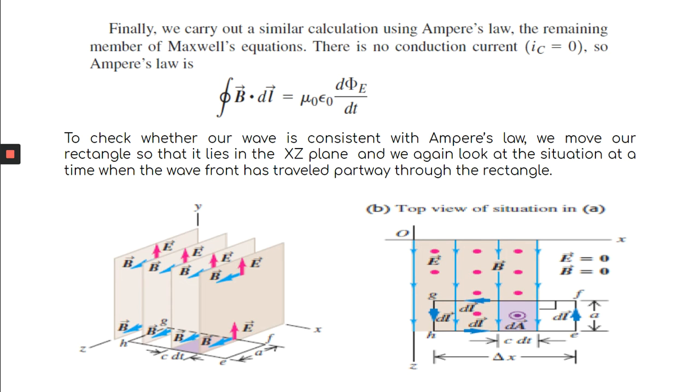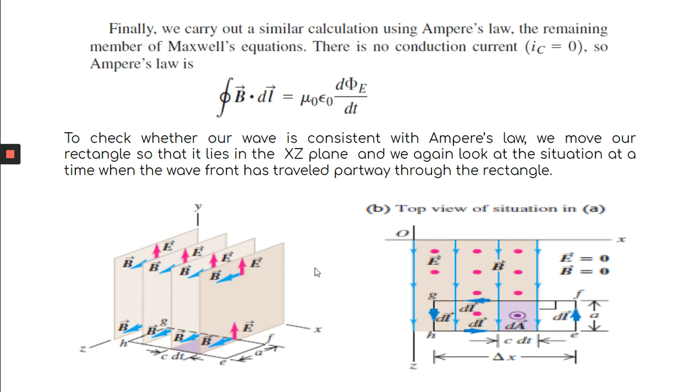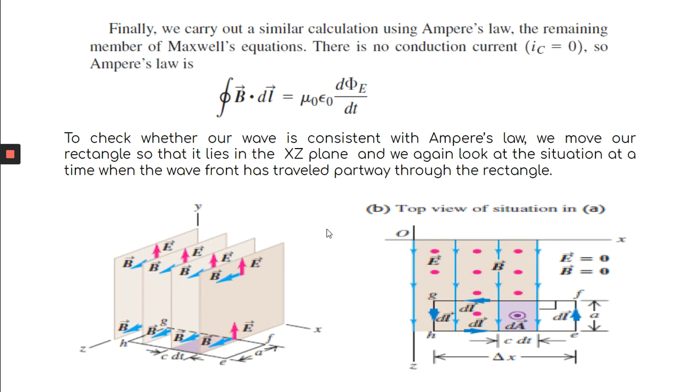Another thing is that here we have to apply this to the electromagnetic wave. So here we are taking the XZ plane. In the previous case, while applying Faraday's law, we took the XY plane, but here we are taking the XZ plane because the magnetic field is along the Z axis.